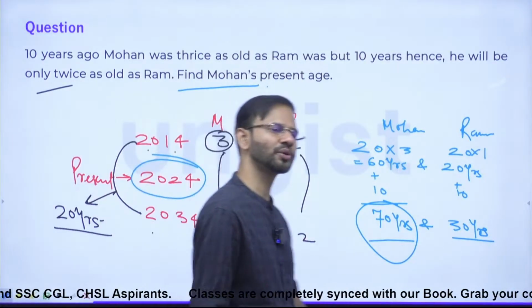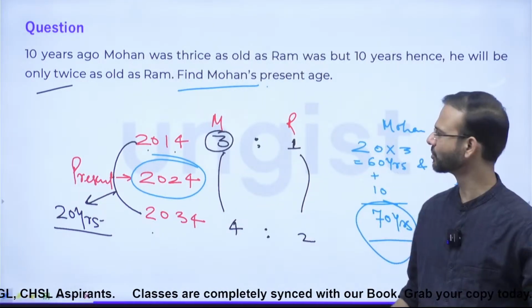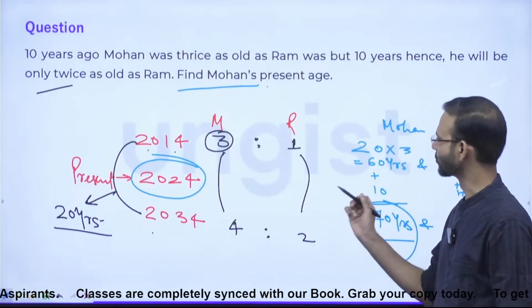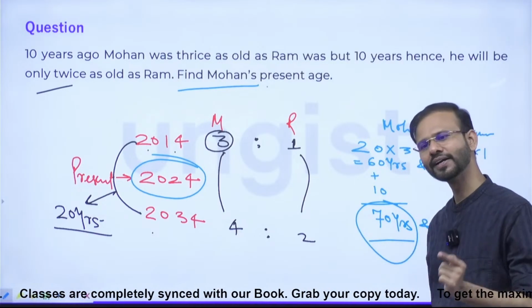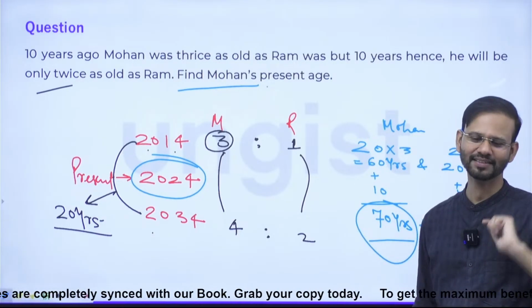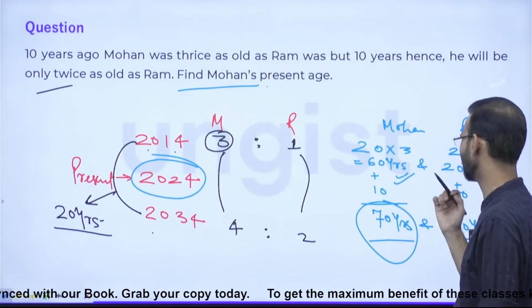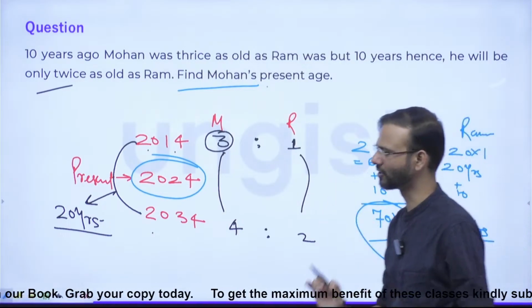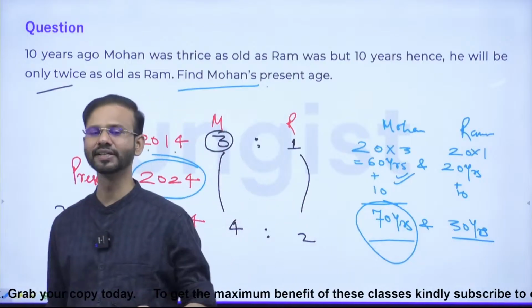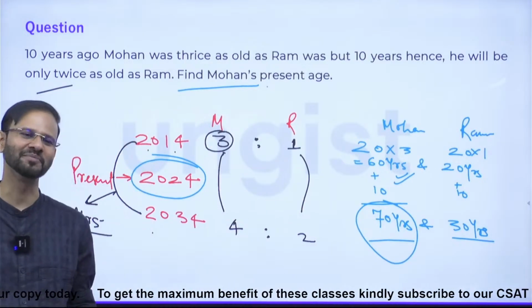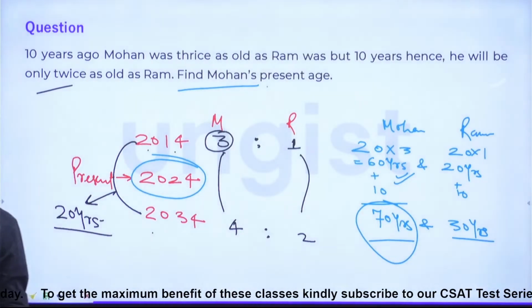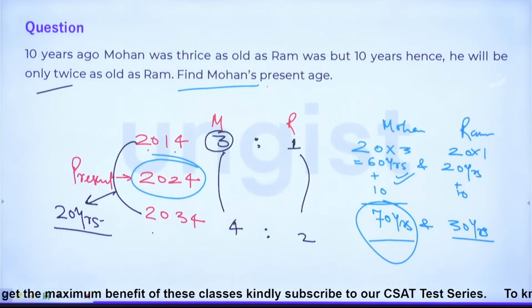Okay, this question is talking about 10 years back, so you just have to understand it clearly. So whatever you find is from 10 years back, right? Whatever answer you are getting, even if you get 60 years, this is the data of 10 years back. So they are talking about the present ages. So you have to add 10 to that number, right? Okay. Arushi, it is fine now.